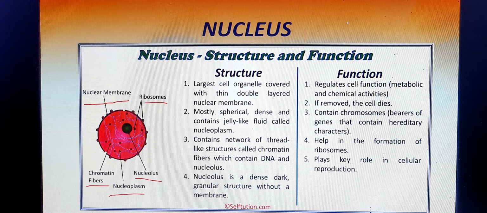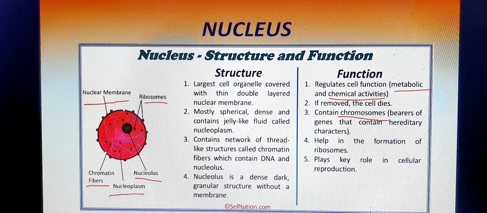That means the nucleus is called the brain of the cell, because every metabolic function of the cell, such as digestion, respiration, and all chemical activity, is controlled by the nucleus, right? And dead cells, when present, are removed by the nucleus of the cell. It contains the chromatin fiber, which carries the genetic character called chromosome, a genetic and hereditary unit. It is the carrier of all gene characters from the pre-existing cell. This happens due to the chromosomes present in the nucleus.